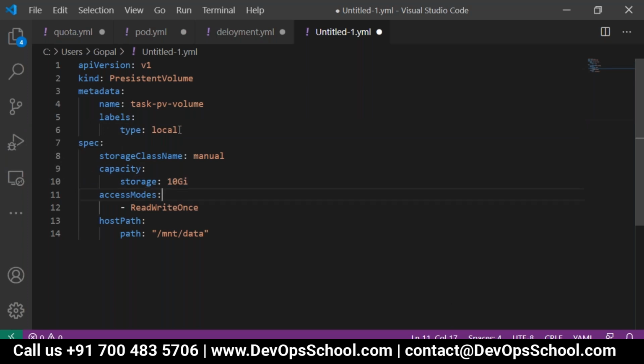What does read write once mean? As told earlier, only once can we read and write this volume. We cannot do it too many times.